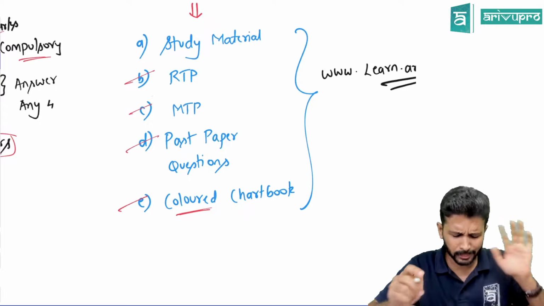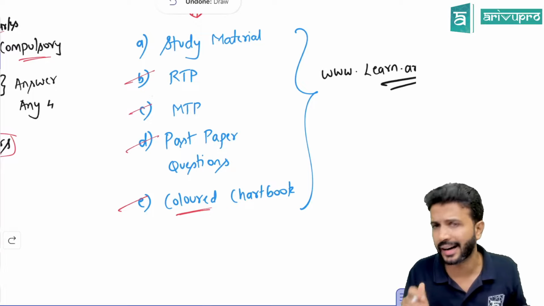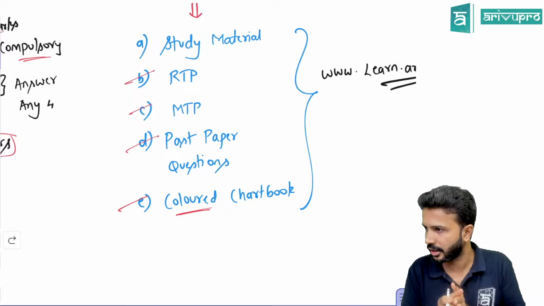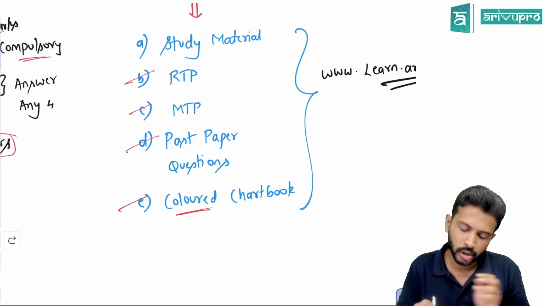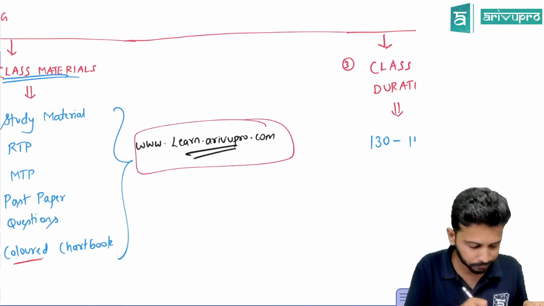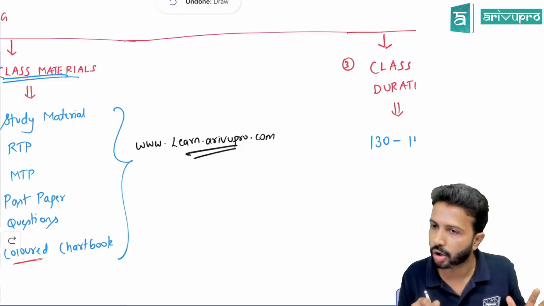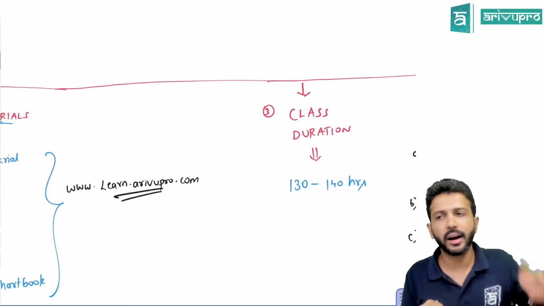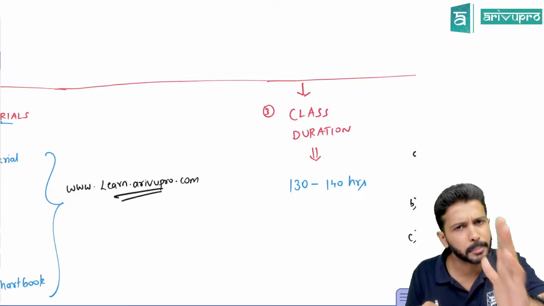Is that okay? I make this chart book for every course of mine. I handle about 7 papers across different courses. For all the subjects, I make this colored chart book in a similar fashion. You have an option to purchase this from learn.arivupro.com. So that's about our material coverage and what we give as materials.